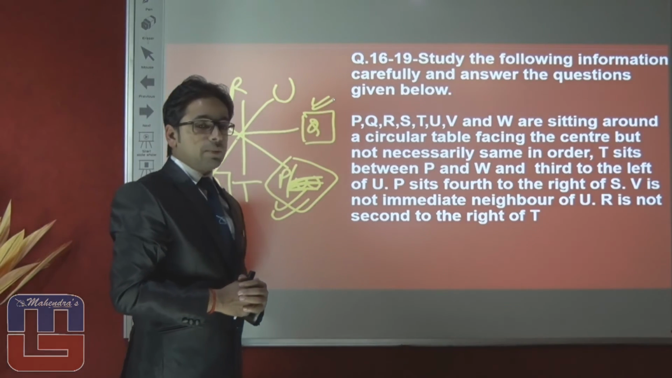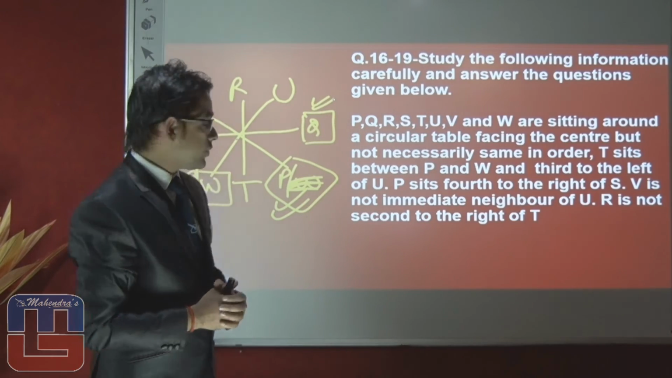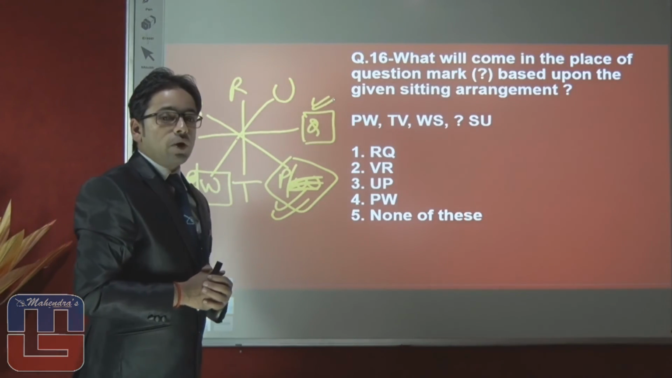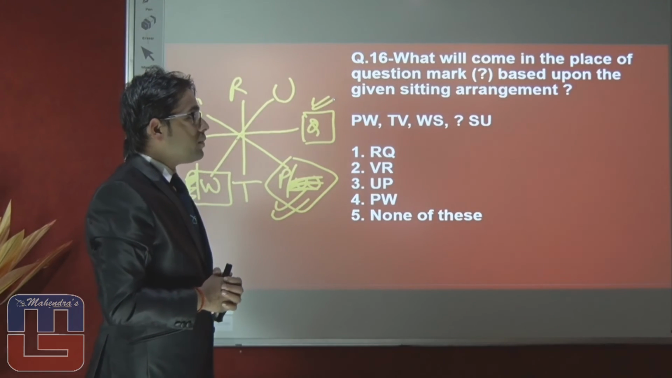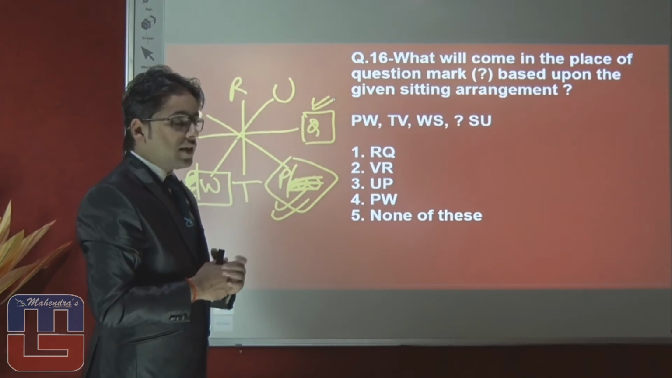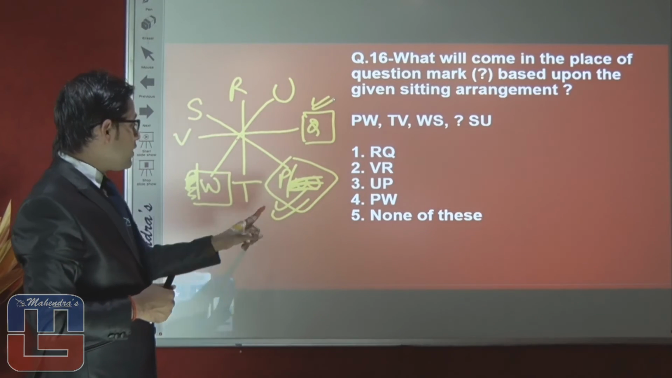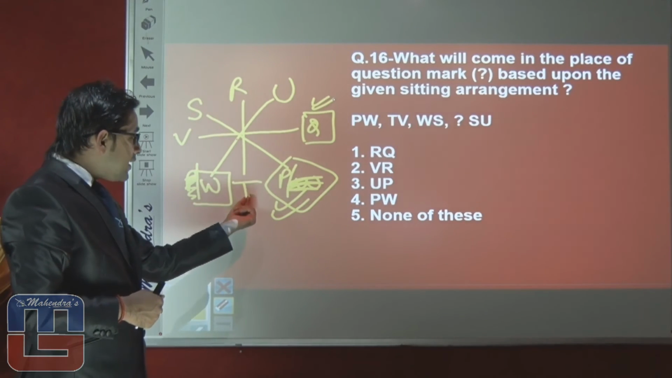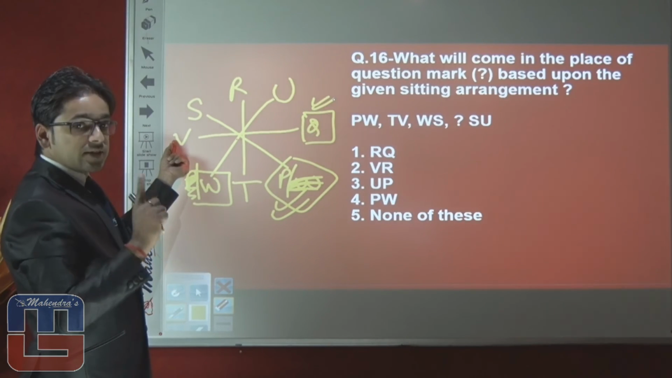What type of question is the examiner asking? In this question, they are talking about what will come in place of the question mark based upon the given seating arrangement. First is P to W. You can see here P to W there is one gap. Second is T to V. That gap to V is still one gap.